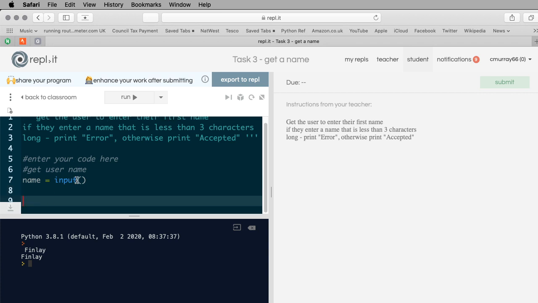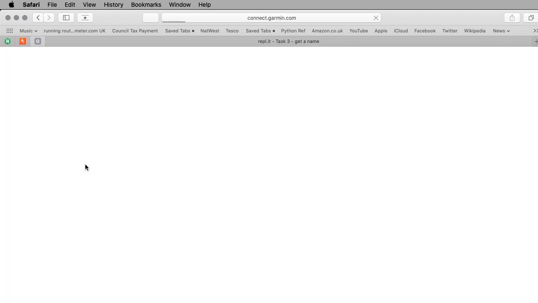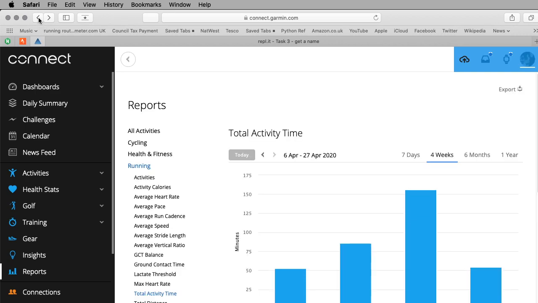Okay, next thing I'm going to do is, it says here, if they enter a name that's less than 3 characters long. Okay, so the thing that we're going to do is we're going to work out how long the thing is. Now Finley's 6 characters long. Okay, oops, hang on, that's wrong.